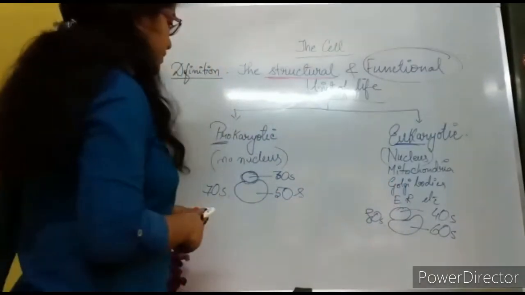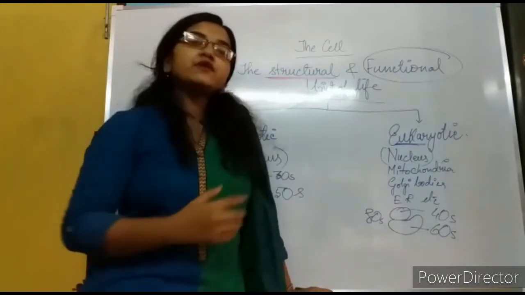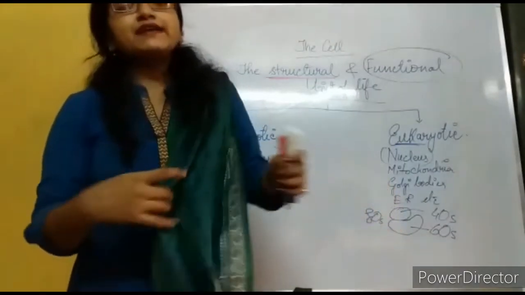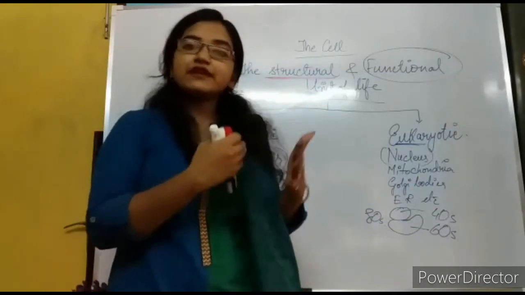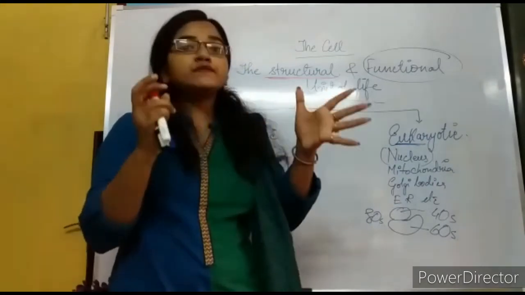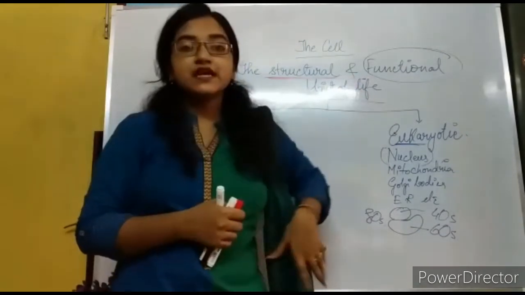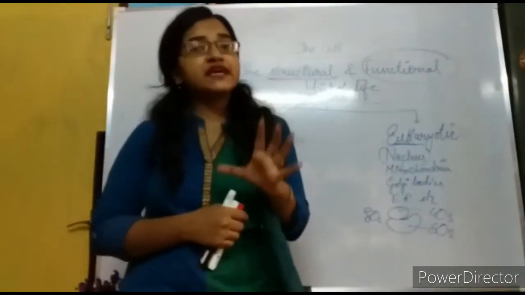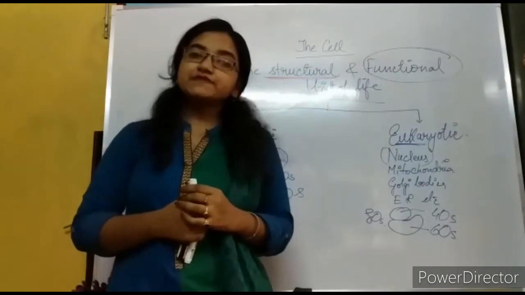But now there is another important thing I wanted to share with you, which is the cell theory. One theory was proposed by Schleiden and Schwann in 1838 and 1839. They undertook several experiments and found that plants and animals are composed of many cells. So they formulated a theory that all living things on earth are made up of some kind of cells.